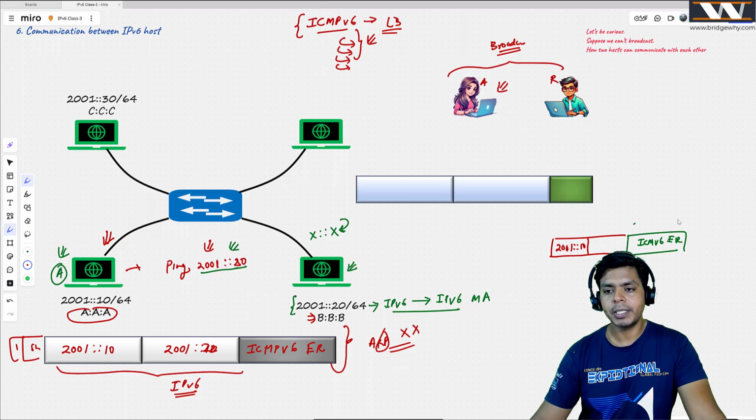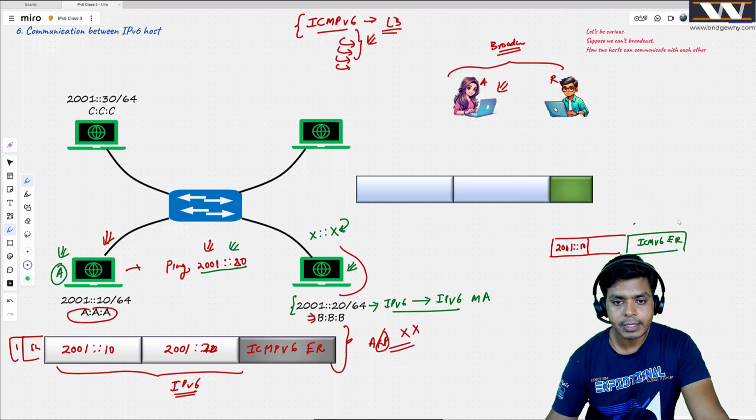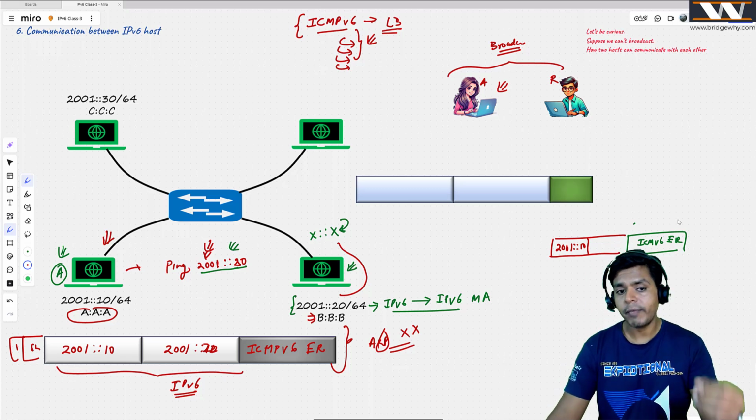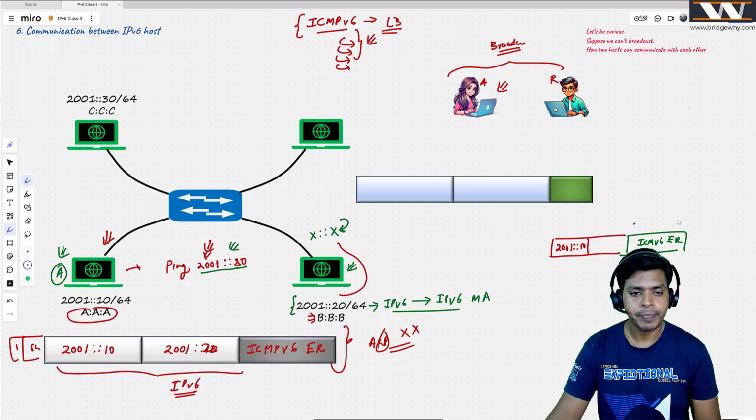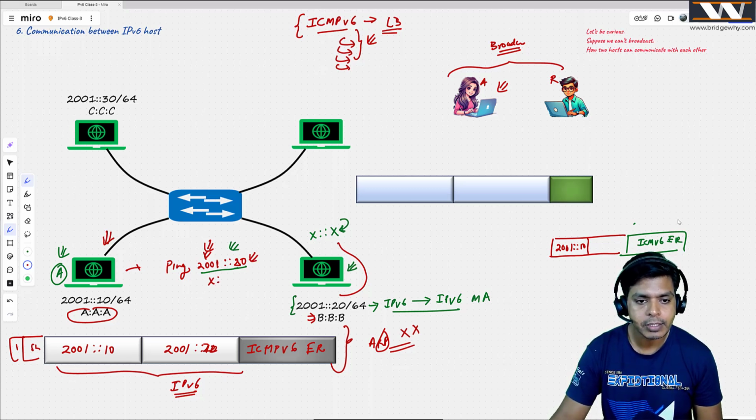And now what should be the destination? See, I know to whom I'm talking to, that computer's IP address is 2001::20. If that computer calculates its multicast address, host A can also calculate the same multicast address. I know that whoever is this PC 2001::20, if it has this IP address, it must be listening on X::X.